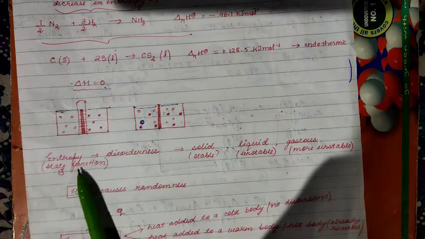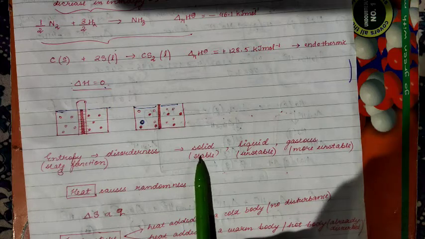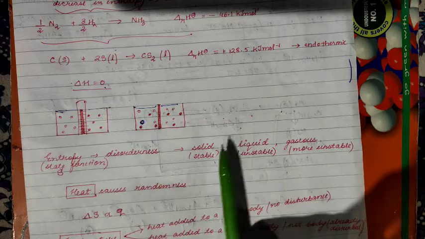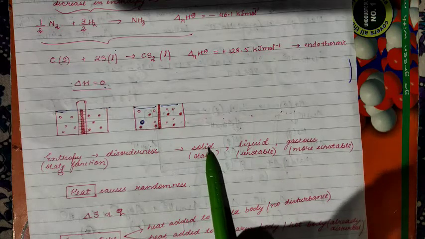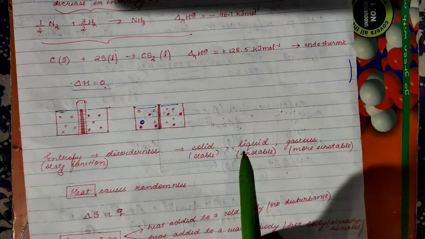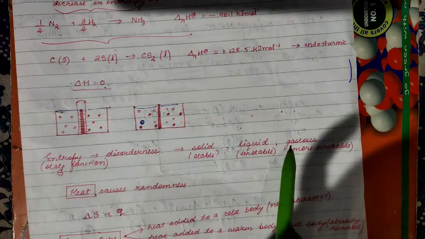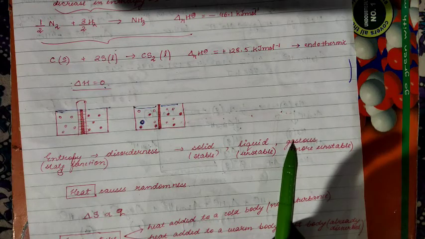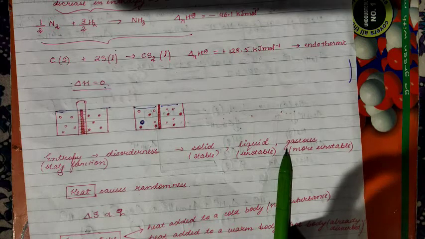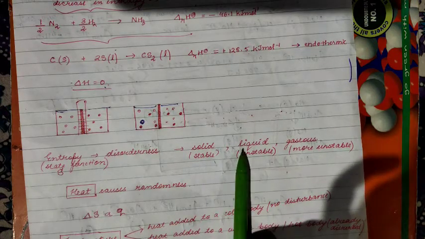Now, when we discuss solid, liquid and gas in terms of entropy, you know that in a solid the molecules are very stable, they are fixed. In liquids, it is a little bit unstable, and in gas, they are not near to each other, they always tend to move. So there is more disturbance in a gas system as compared to the solid and liquid systems.